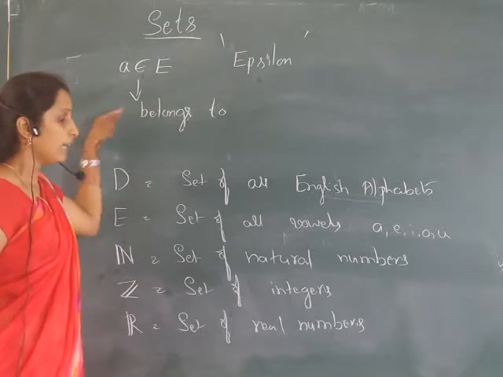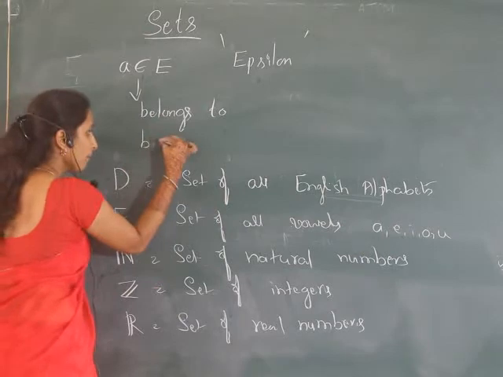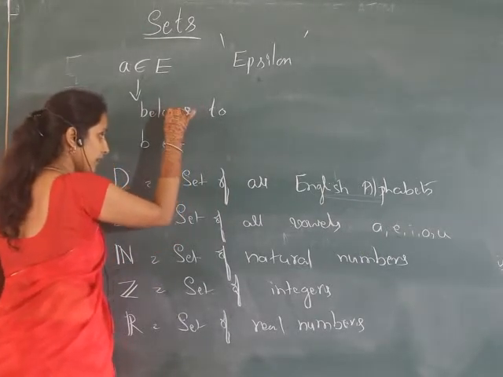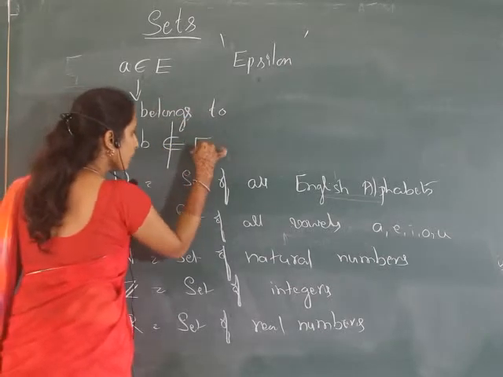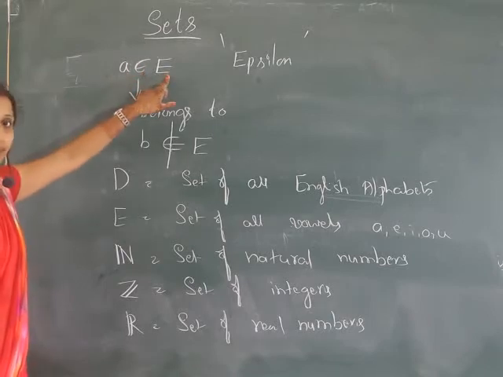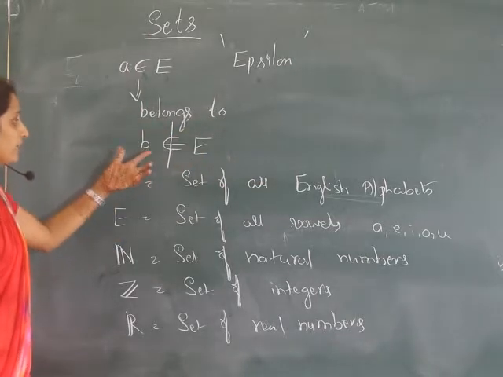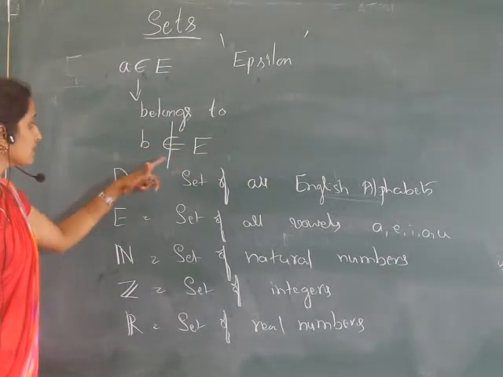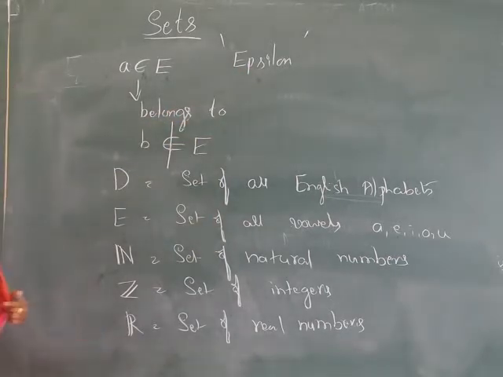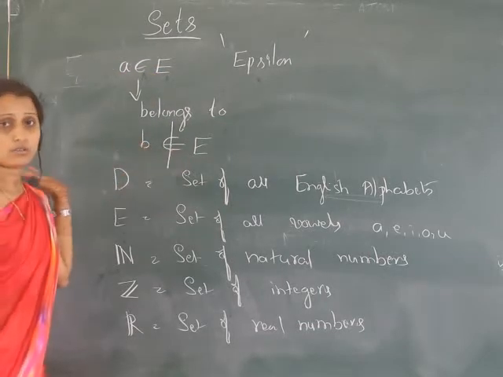A belongs to E. If I consider some other element B, B does not belong to E. So if I write one line here, it means does not belong to E. If I write this, it implies A is an element of E, so A belongs to E. If B is not an element, then I write B does not belong to E. These are the symbols we call epsilon.